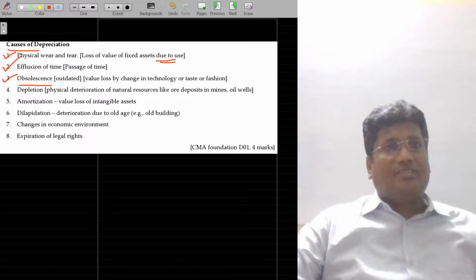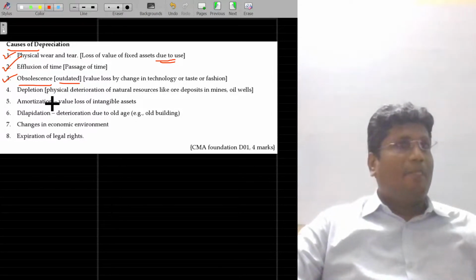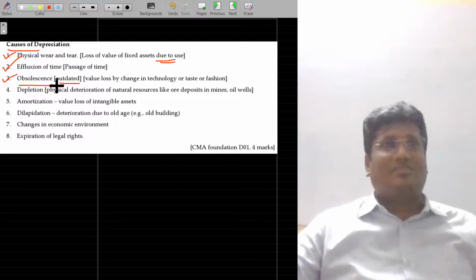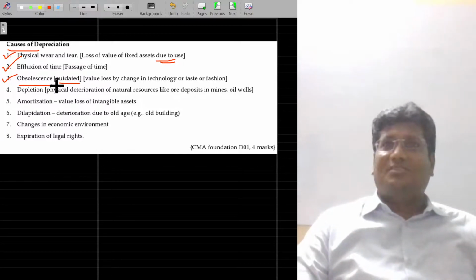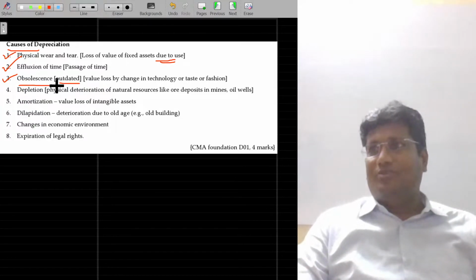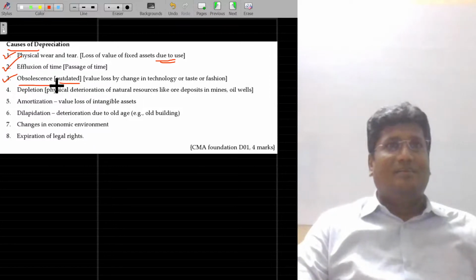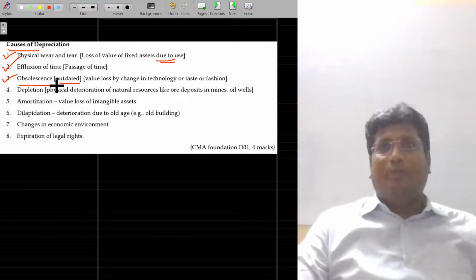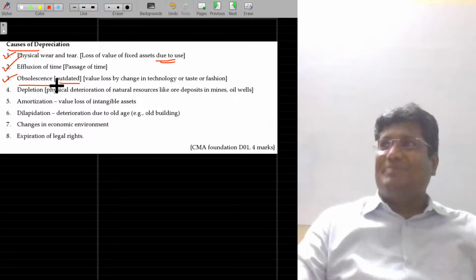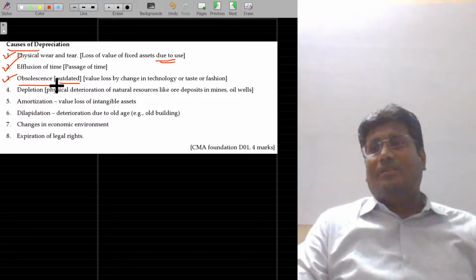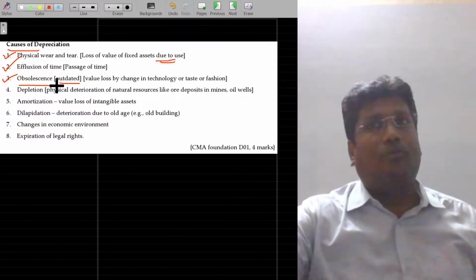3. Obsolescence. Outdated. Nowadays we have only what type of mobile? Android predominantly. Anybody still using that same button mobile? It's again a problem for us. We don't have that mobile. I don't know for how long we are going to use this Android mobile. Sometime later, smart watches will come and smart glasses will come. Except smart people, right? So all the gadgets may be smart in the coming days. Once a new thing comes, the old things become useless. We are not going to use it anymore, right?